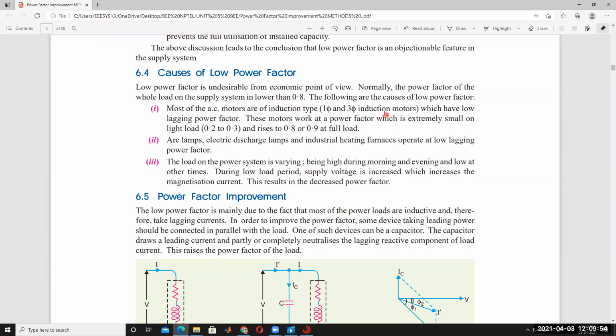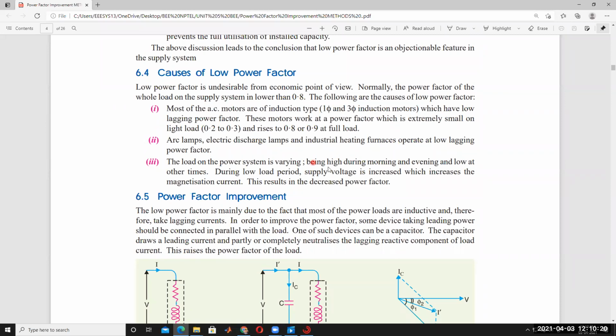And the transformer is also an inductive load. That's why inductive loads operate at low power factor, and the current drawn from the supply is more. So these are the different inductive loads, and because of them the power factor is very low. Also arc lamps, electric discharge lamps, and industrial heating furnaces operate at low power factor. Because of this, the power factor is reduced.